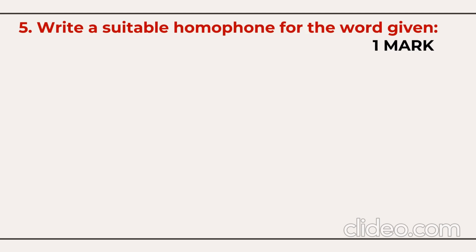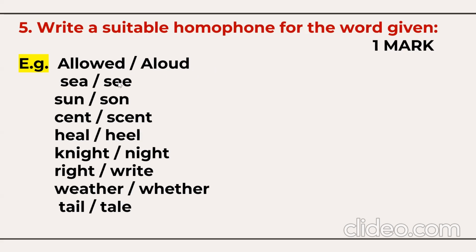Homophone means a word which has a similar pronunciation but different spelling and different meaning. Different spelling, different meaning. For example, let's see examples like allowed and aloud. Both the words have the same pronunciation. They are called homophones, but they have different meaning and different spelling. So, for example, cease, seas, sun, son, scent, cent. All of them have the same pronunciation.